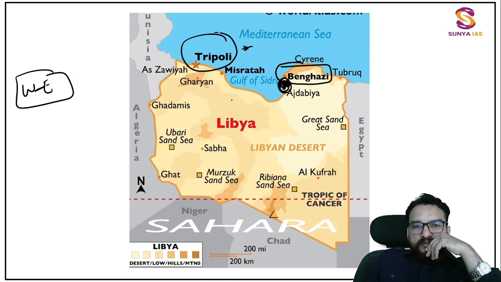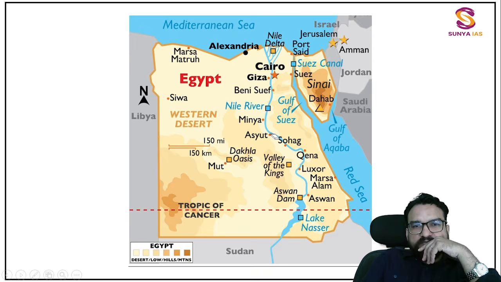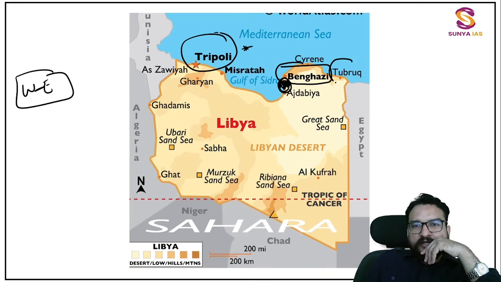Okay, so over here in Libya you have learned about that. These deserts and other places we'll be seeing later on, not right now. And Tobruk also you can go ahead with, guys. Tobruk also is an important place over here. So Tobruk, Benghazi, Tripoli, just this you take. Misrata also you can go ahead with, but I would not suggest that you have to remember Misrata right now. Just three you try to remember over here.